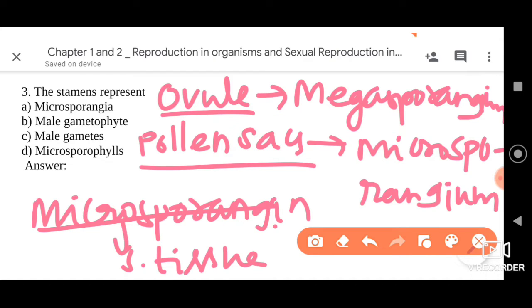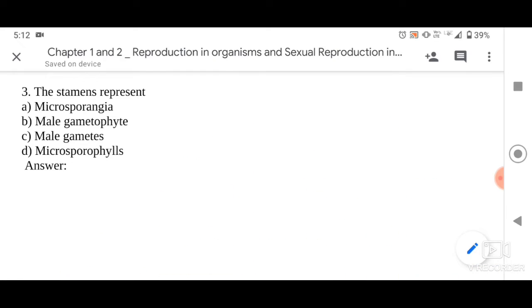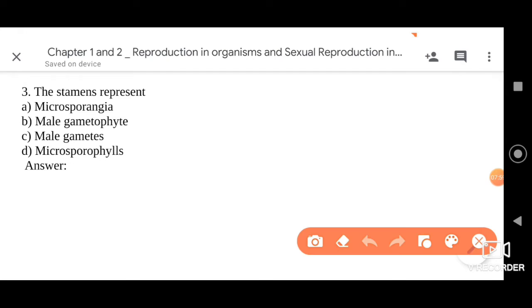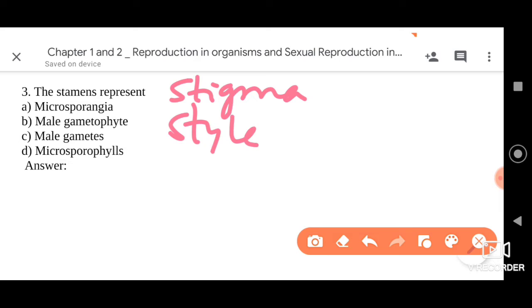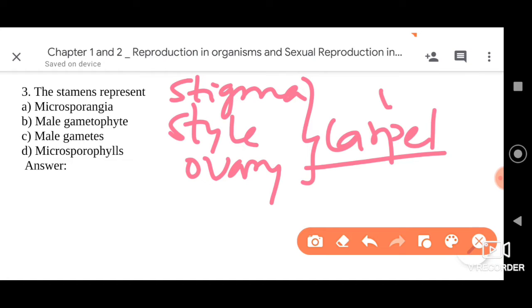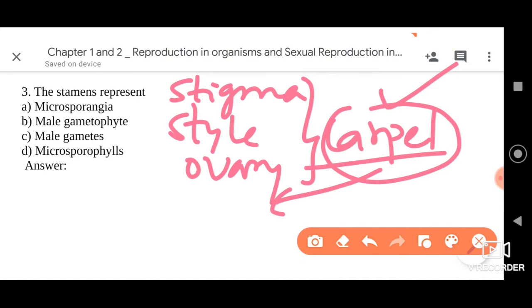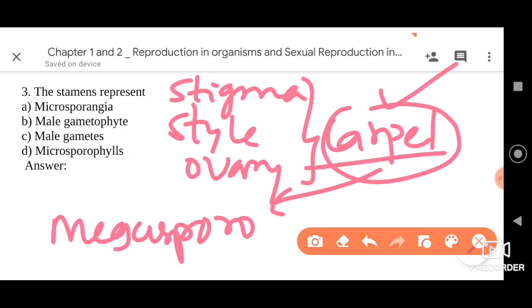In the similar manner we call the megasporophyll as carpel. Carpel is the unit of pistil: one stigma, one style and one ovary together we call a carpel. If many carpels are there in a flower, all the carpels together we call gynoecium or pistil. Remember that. The carpel can be scientifically called megasporophyll. Then, as I already told you, microspores means pollen grains.